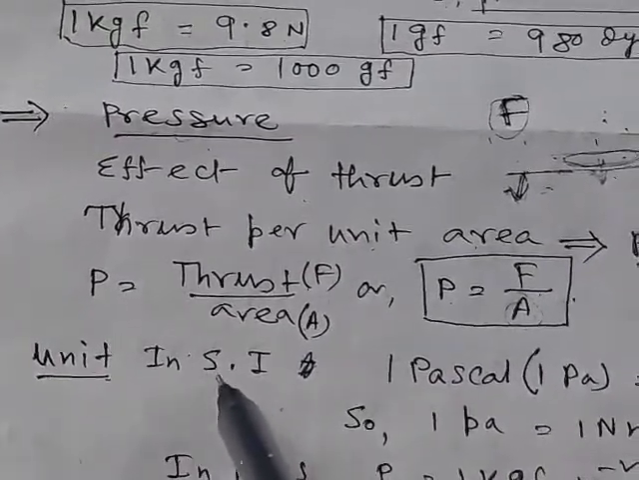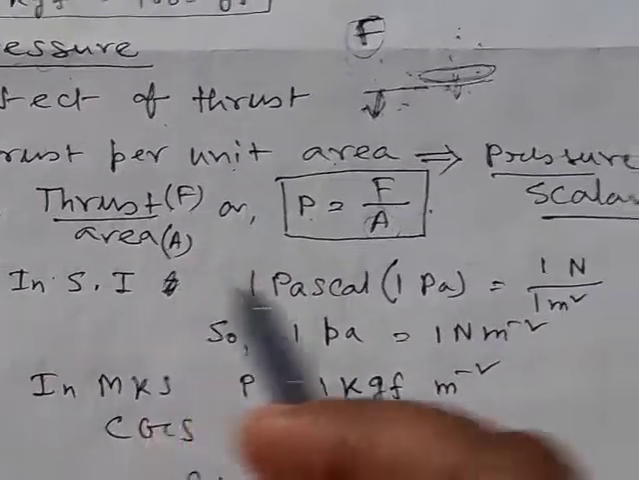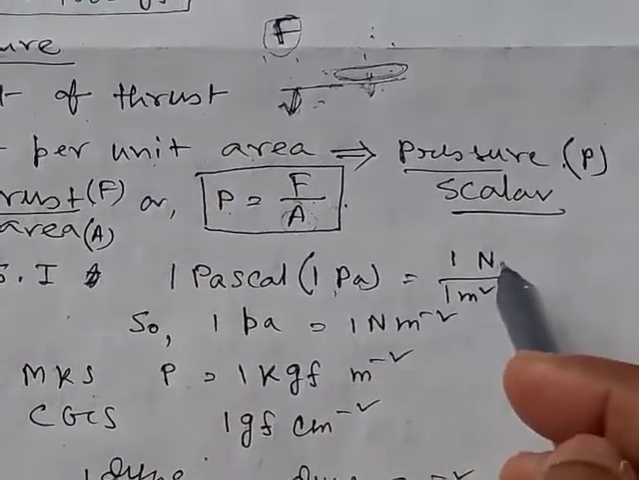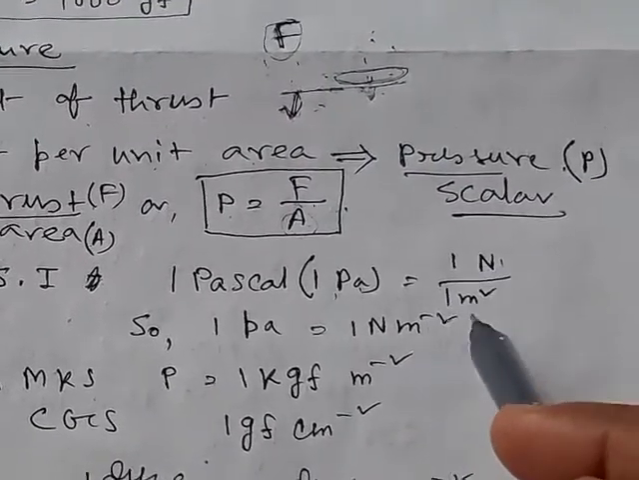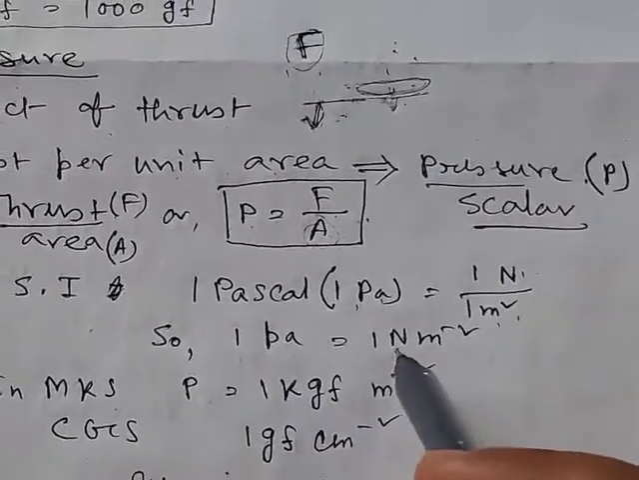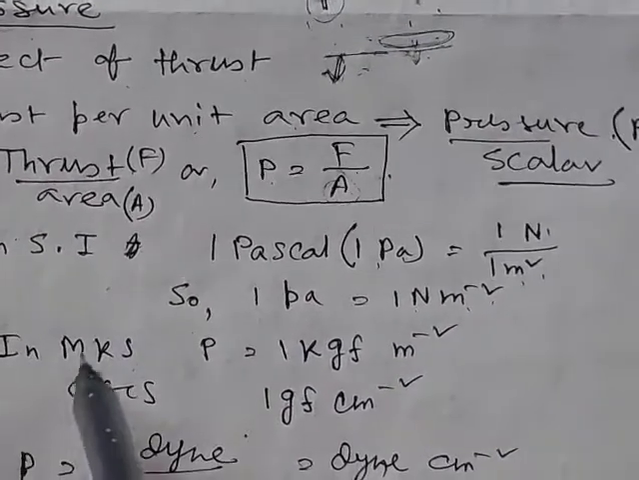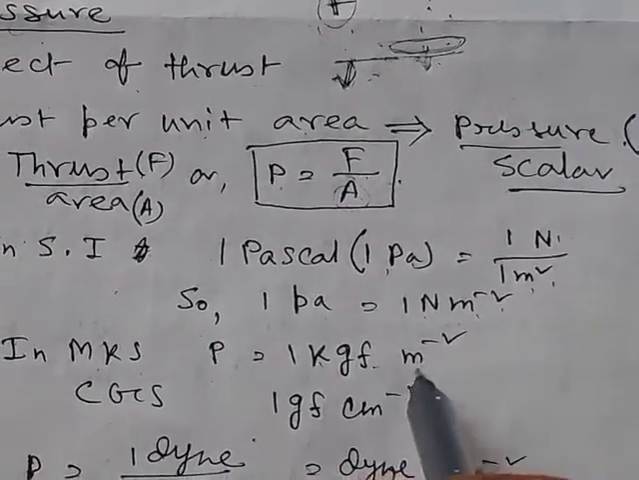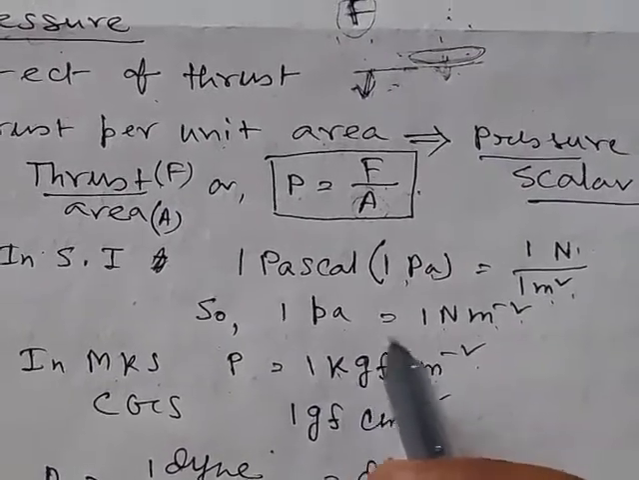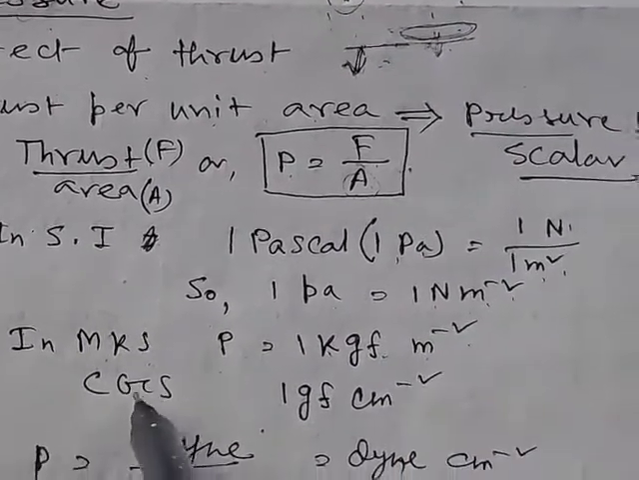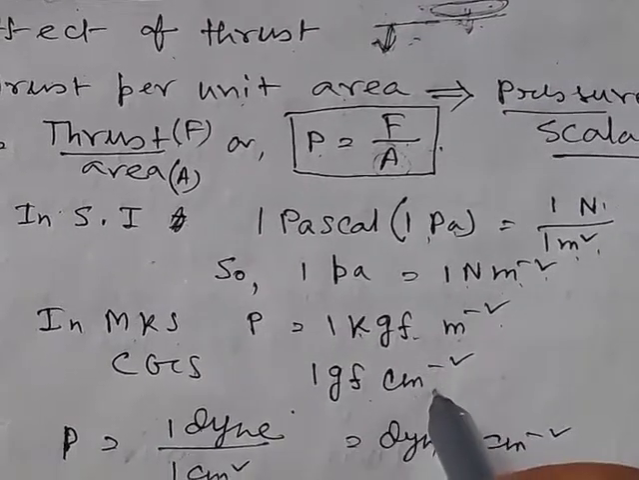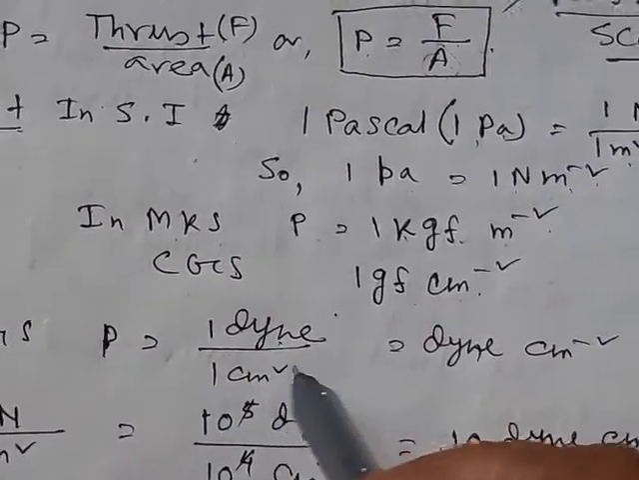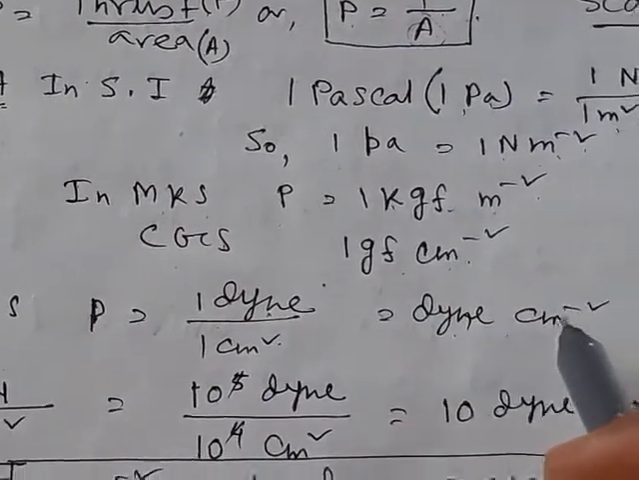Now, what is the unit of pressure? In SI unit, the unit is Pascal. 1 Pascal is equal to force, unit of force is, we know, 1 Newton, and unit of area is meter square. So 1 Pascal is equal to 1 Newton per meter square. In MKS system, unit of pressure is 1 kgf per meter square. kgf is the unit of force and this is the unit of area. In CGS, this is 1 gf per centimeter square, and in CGS unit pressure is 1 dyne per centimeter square, that is dyne per centimeter square.